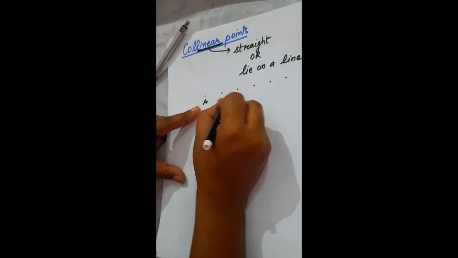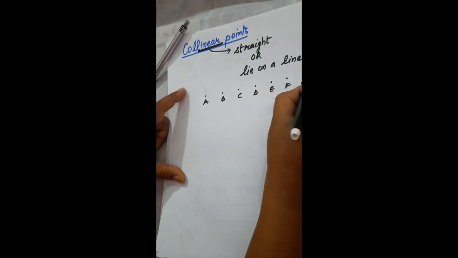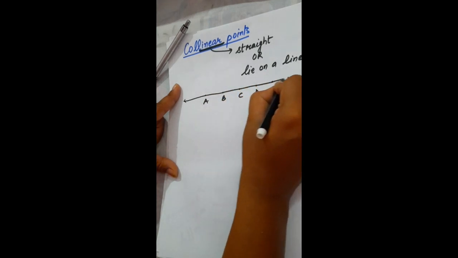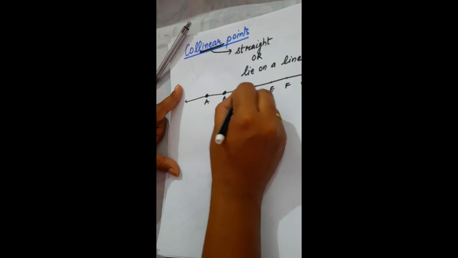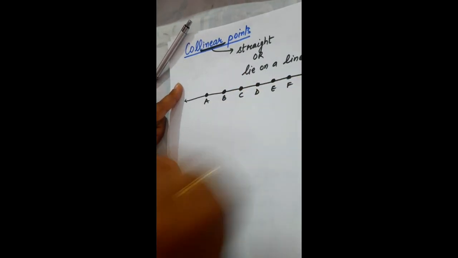Here these are the points A, B, C, D, E, F, G. And when I join them, all the points lie on the line A, B, C, D, E, F, G. So these points are called collinear points.